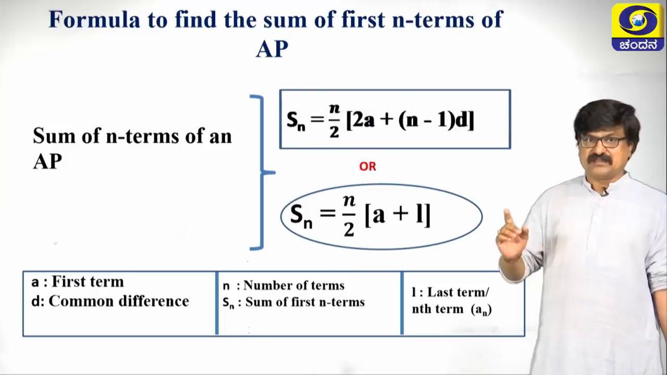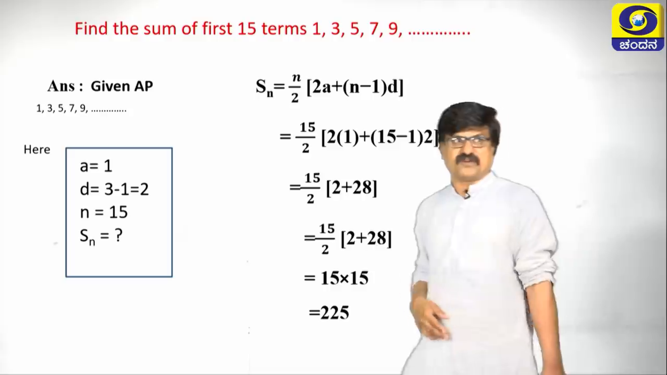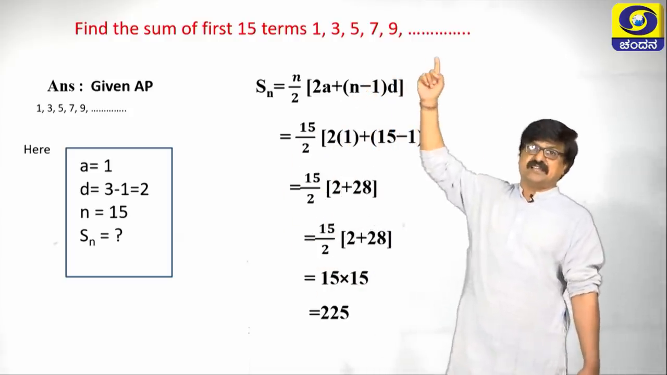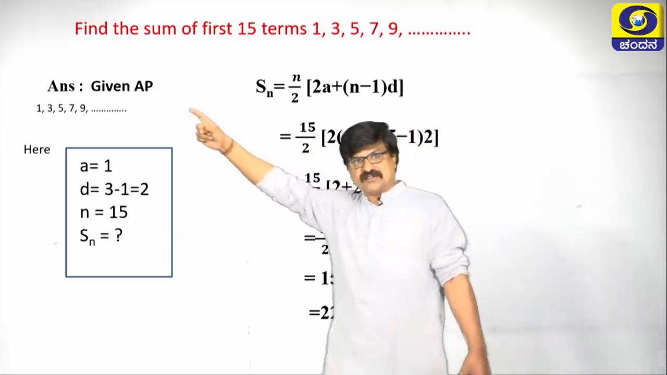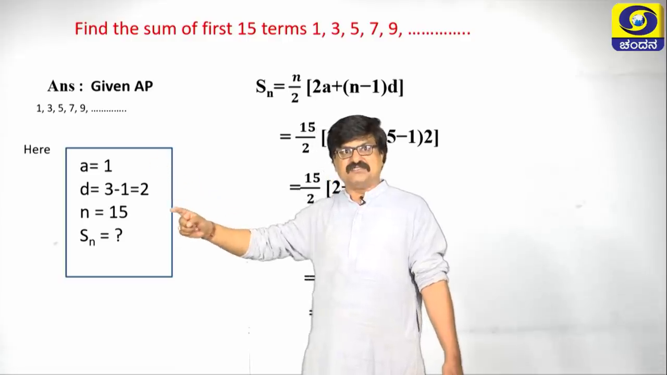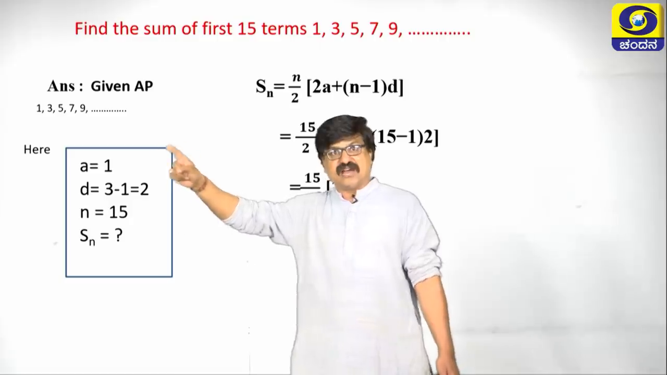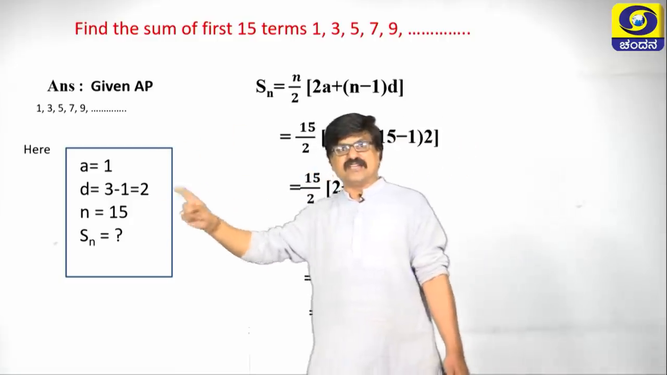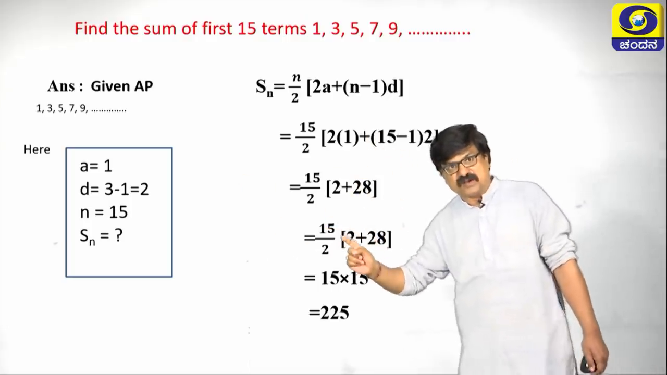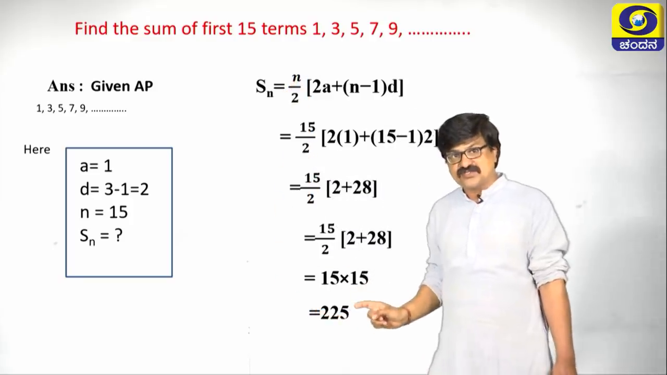The next one is, let us take one problem based on the Sn formula. Find the sum of first 15 terms of this AP. The given AP I have written here. Let us make a list of the a value, d value, n value, Sn. Write the formula, substitute a as 1, n as 15, d as 2, simplify properly, and the sum of 15 terms becomes 225.